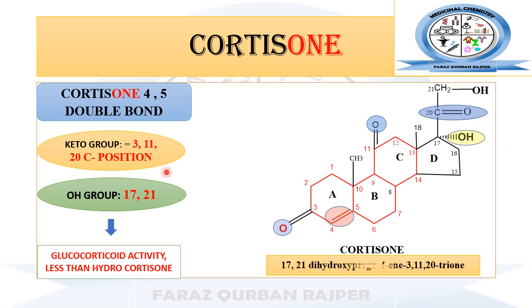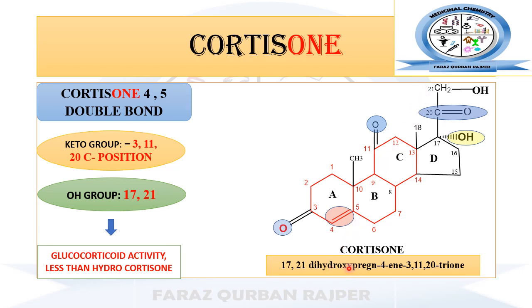The chemical name, or IUPAC name, for cortisone is 17,21-dihydroxypregn-4-ene-3,11,20-trione. This chemical IUPAC name represents the two hydroxy groups at carbon number 17 and 21.